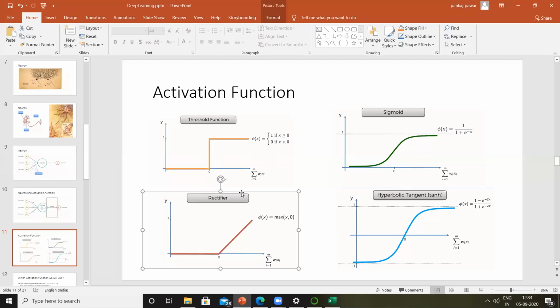Now, among all of these four, I have seen that rectifier is heavily used, especially in the convolution neural network. So in convolution neural network, rectifier is heavily used. Is this clear, guys? Perfect. Let's move on.